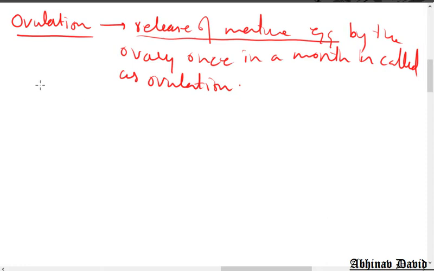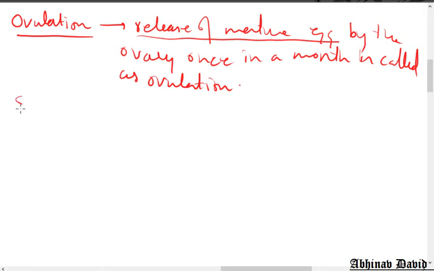Okay, then we have also seen the structure of the female reproductive system, and now I have already told you that if sperms are present in the fallopian tube, then fertilization will take place. If you don't remember it, you can see the previous video. Now, how does the sperm reach the fallopian tube, that we are going to see today.